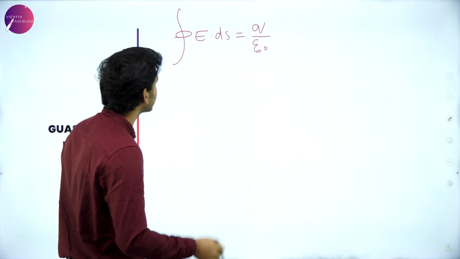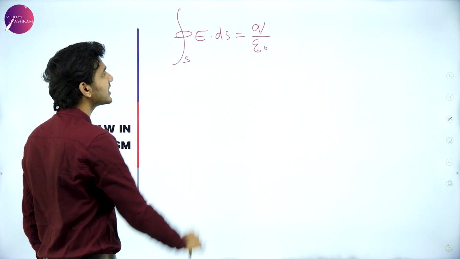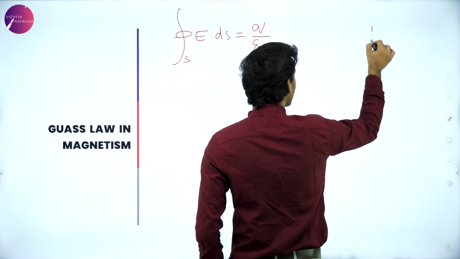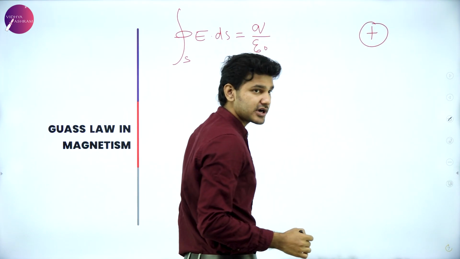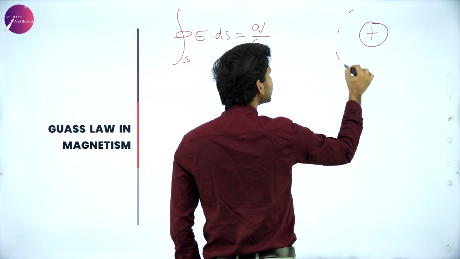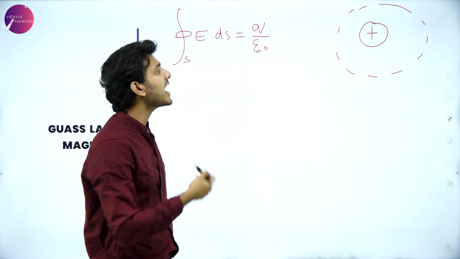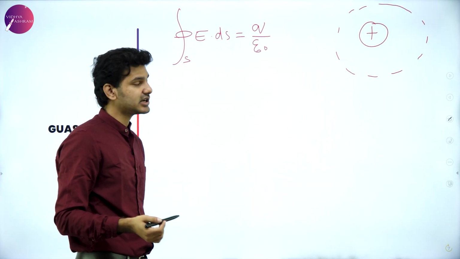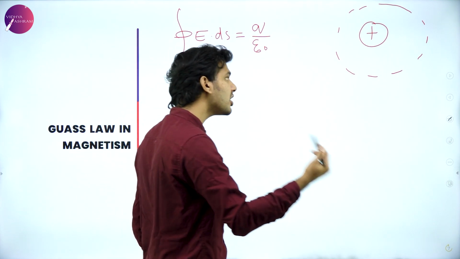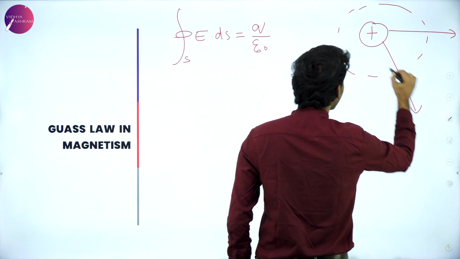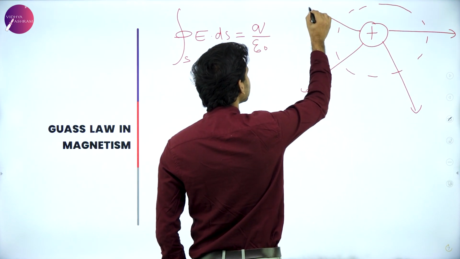We can only write the closed surface integral E dot ds is equal to q by epsilon naught if we can isolate a charged particle. Consider a Gaussian surface. Here I am considering a point charge which is positive and a Gaussian surface which is spherical in nature. We do know that field lines can emanate either out of or into this source charge.